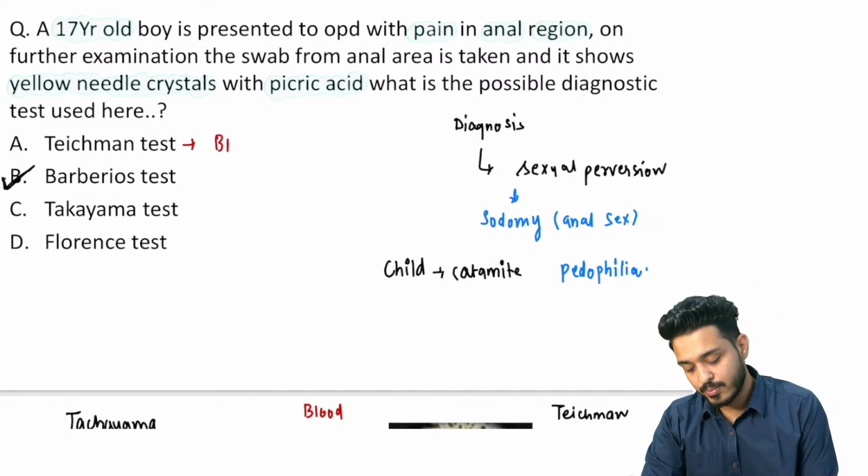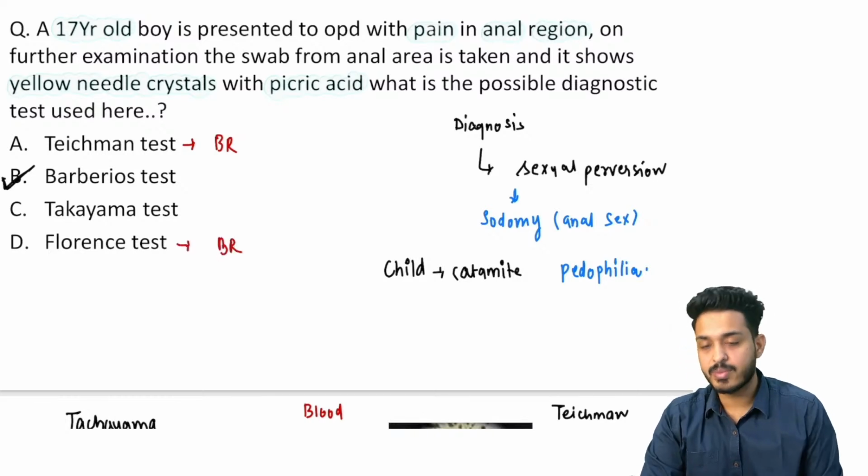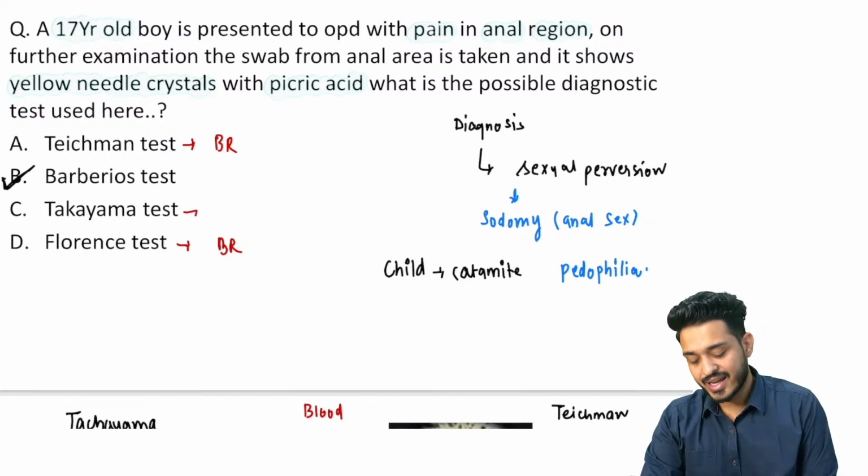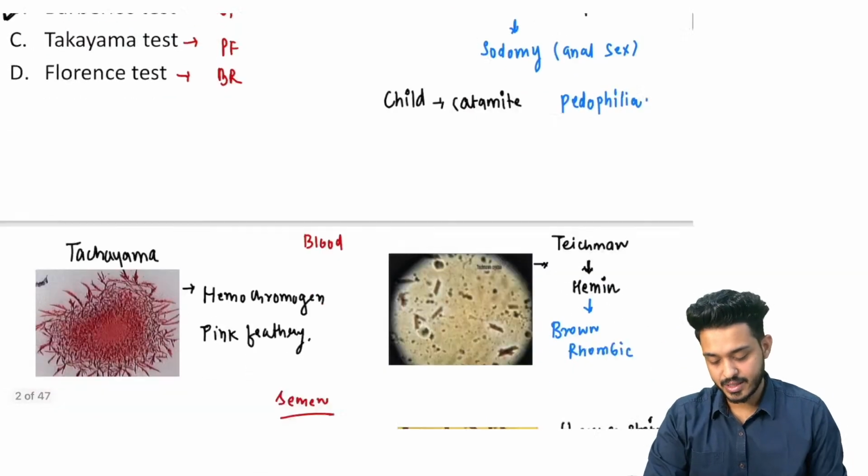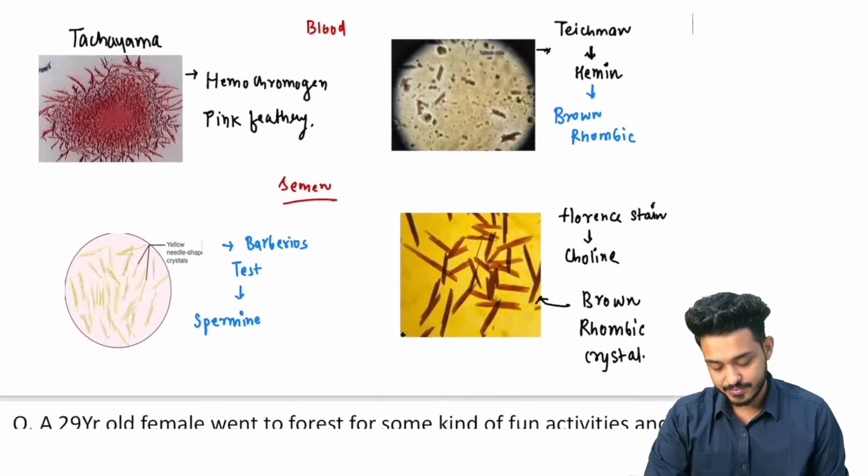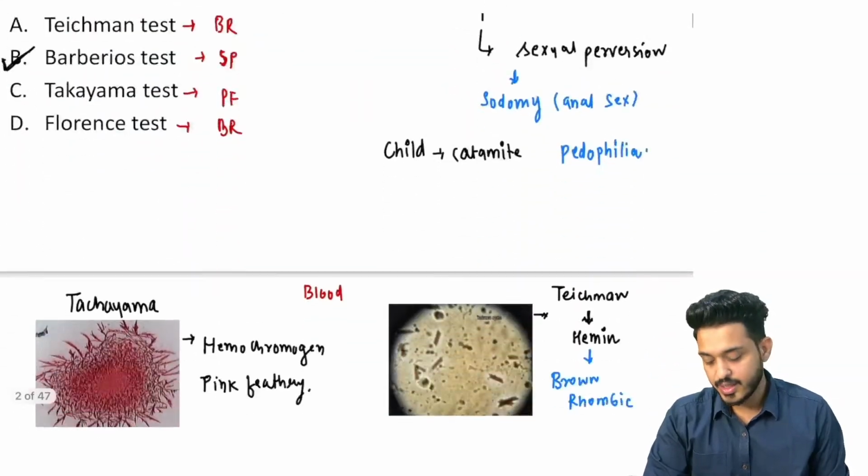We are going to have brown rhombic crystals, whereas in Florence also we are going to have brown rhombic crystals, right? Takayama will be pink feathery, and here we are going to check for spermine, and that is going to be SP, right? Spermine, right? So first question done.